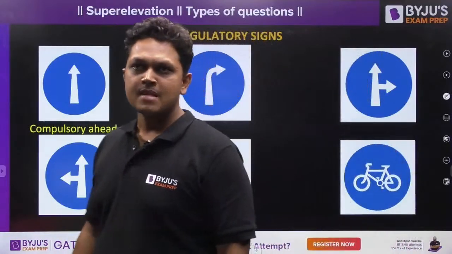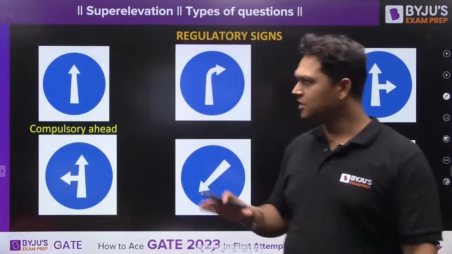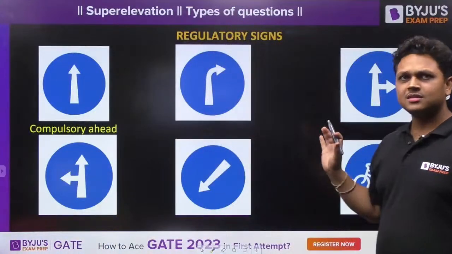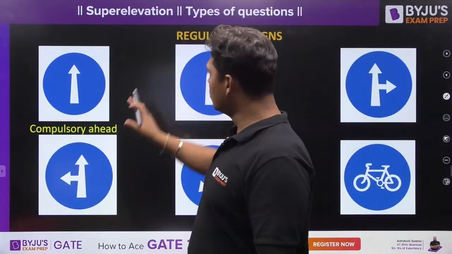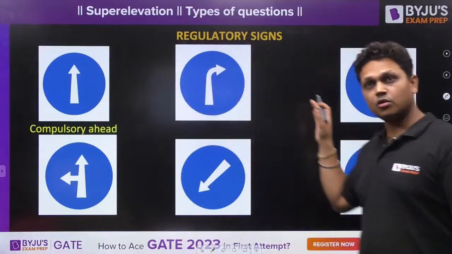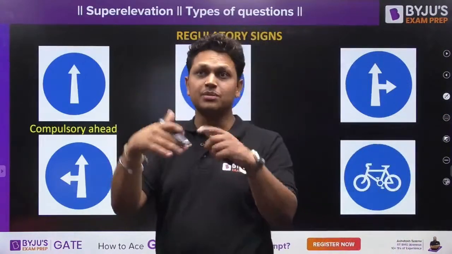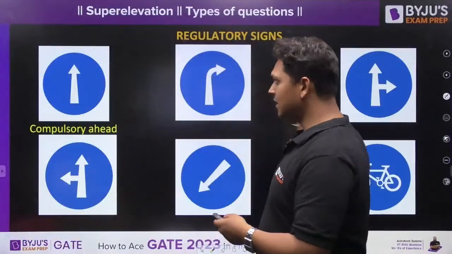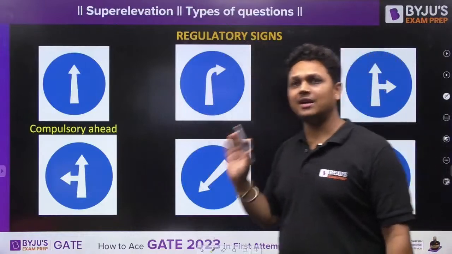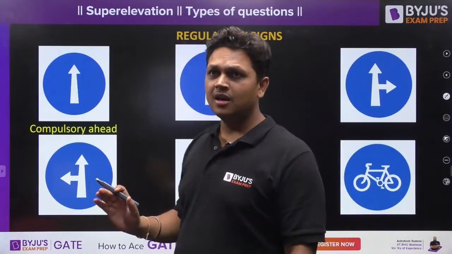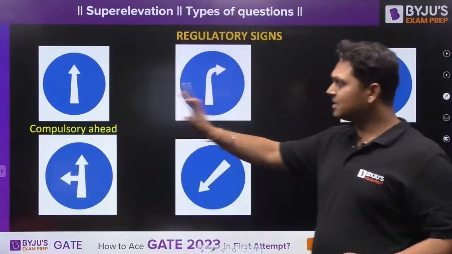Are colors having some meaning? Yes, there is meaning, but over here there is no different meaning, they are only using it to direct the traffic. Previously they were prohibiting something. Over here they are directing the traffic. So whenever you see this kind of signs, these are also regulatory signs, these are also legally binding, but they are directing you that you can only go ahead, which is compulsory ahead.